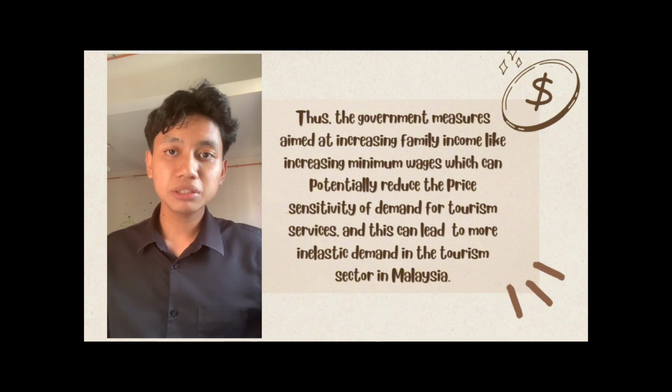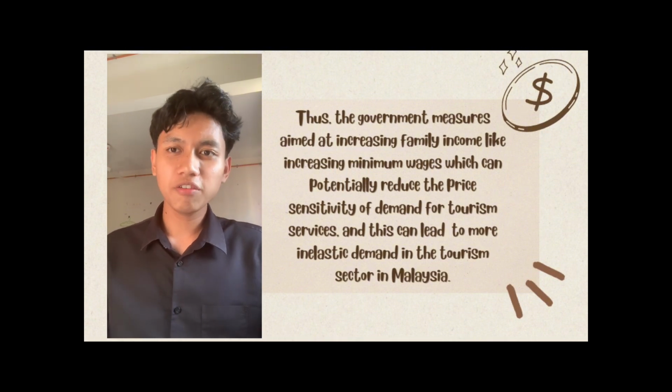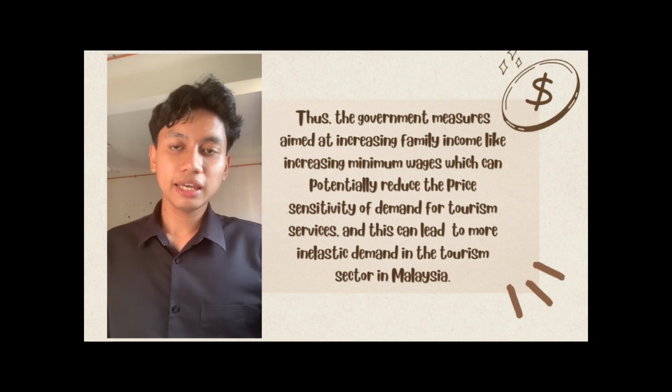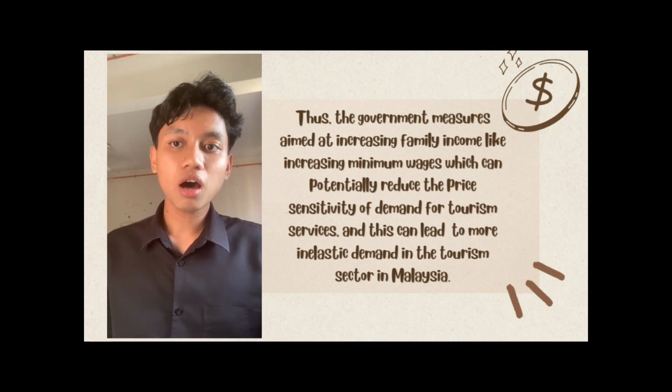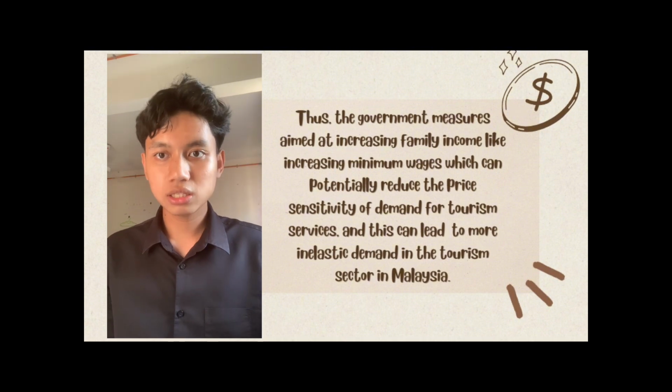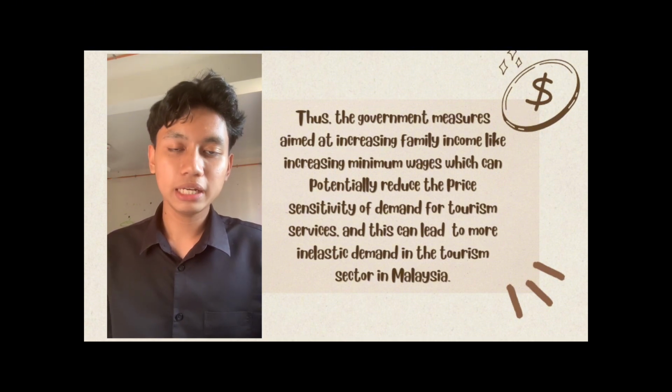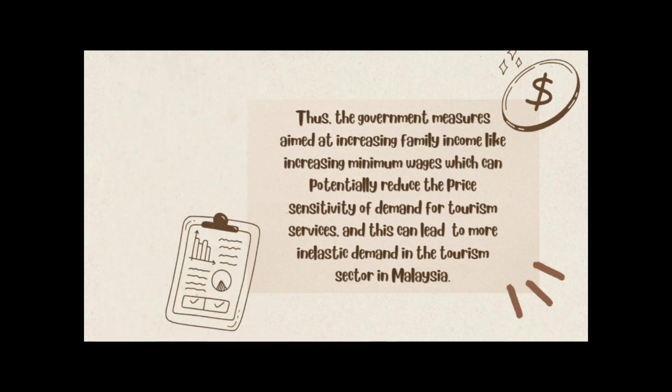Thus, the government measures aim at increasing family income, like increasing minimum wages, which can potentially reduce the price sensitivity of demand for tourism services, and this can lead to more inelastic demand in the tourism sector in Malaysia.